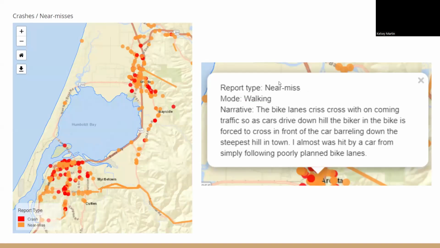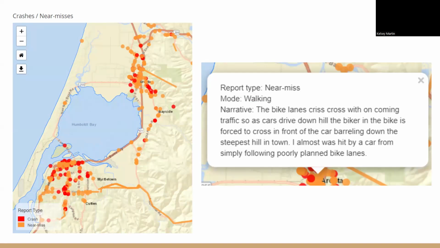So we can see that this was a near miss and the person was walking. And you can see that their narrative that they wrote is that the bike lane crisscrossed with oncoming traffic. So as cars drive down the hill, the biker in the bike lane is forced to cross in front of the car, barreling down from the steepest hill in town. I was almost hit by a car from simply following poorly planned bike lanes.